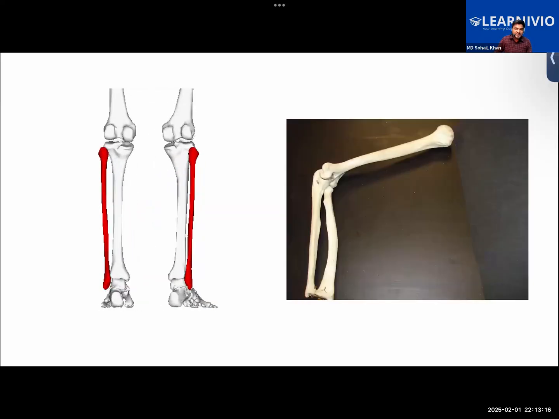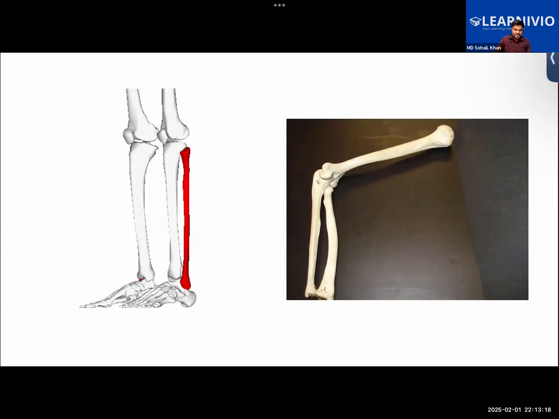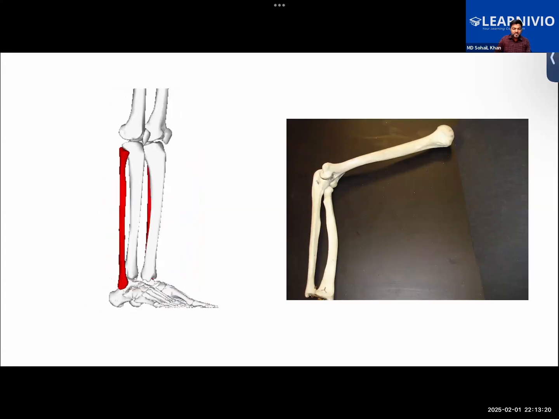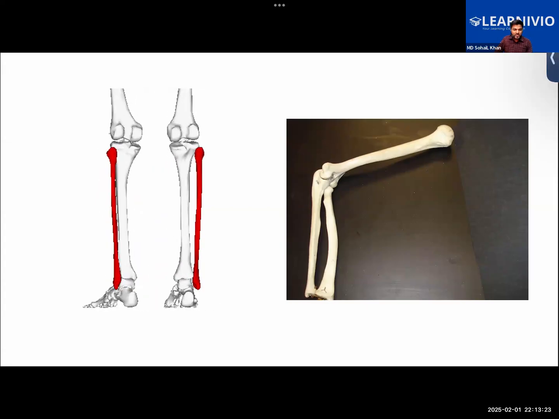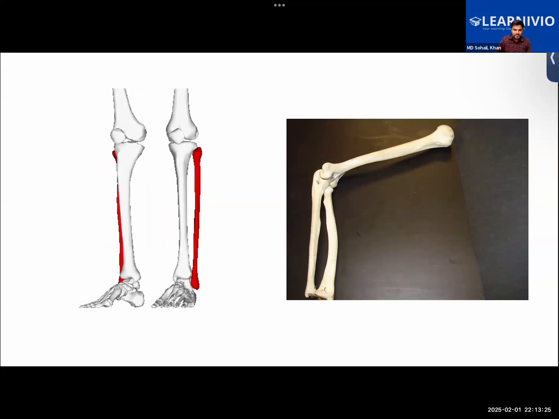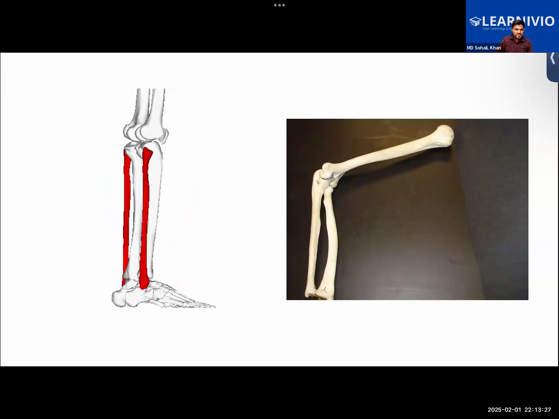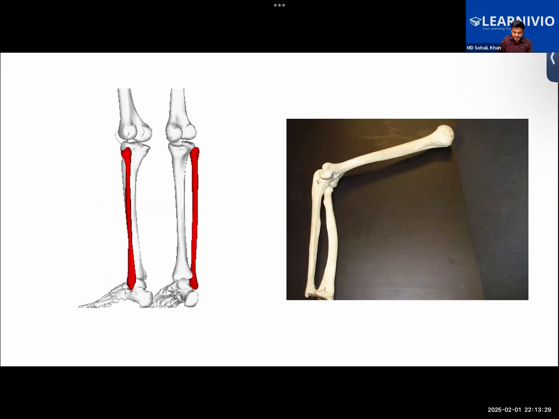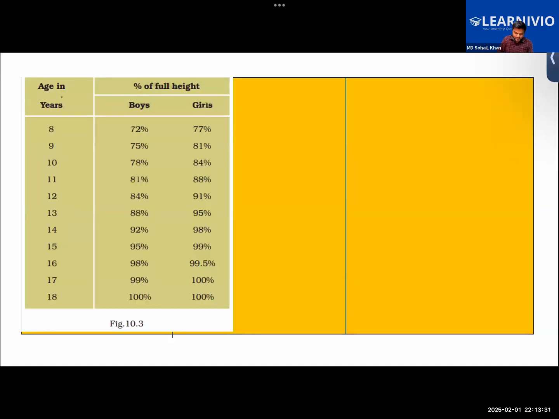Also, we see that there's an increase in height during the age of adolescence. The increase in height primarily occurs because of the elongation of the bones. Particularly the bones of the limbs increase, and hence the height increases.